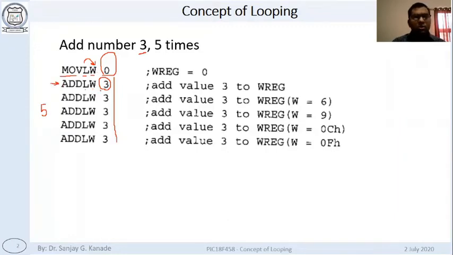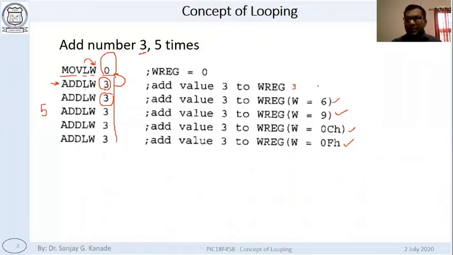W was 0. So after this instruction, this 3 will be added to 0, so WREG will become 3. After this instruction, this number 3 will be added to W. W was already 3, so 3 plus 3, it is 6. Then after this instruction, W will become 9, then C, then F, right?